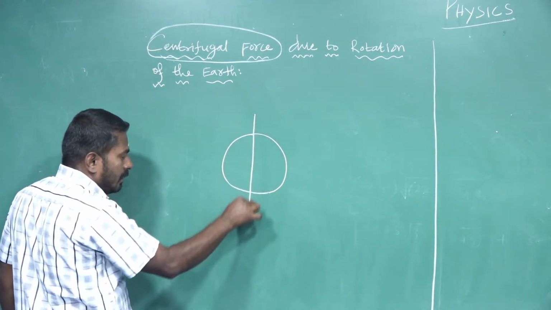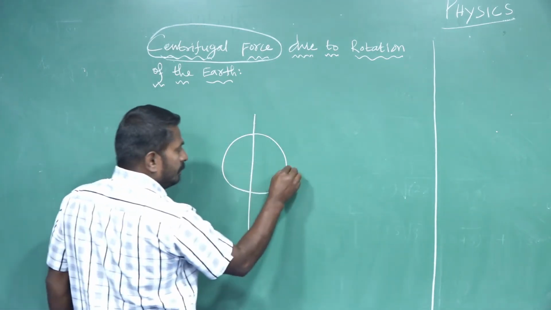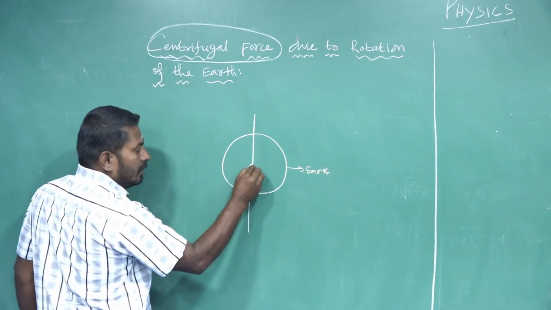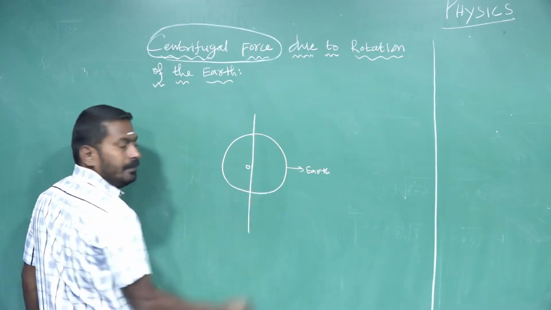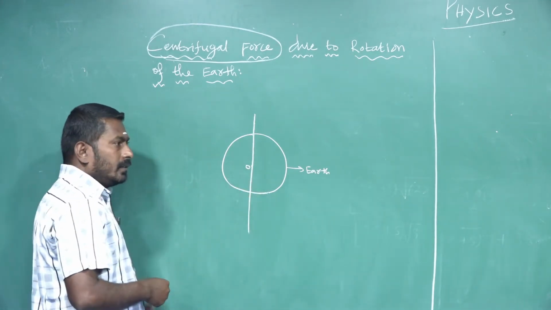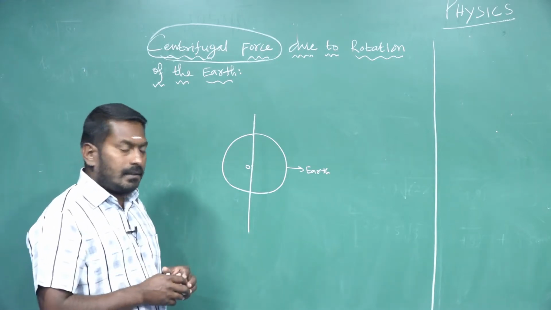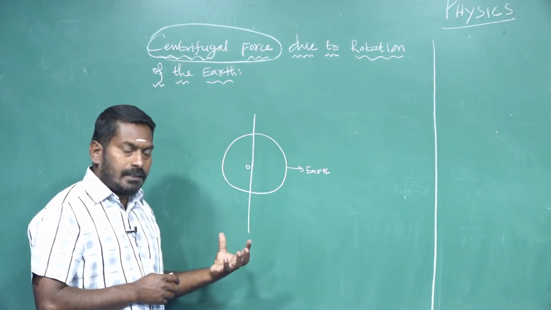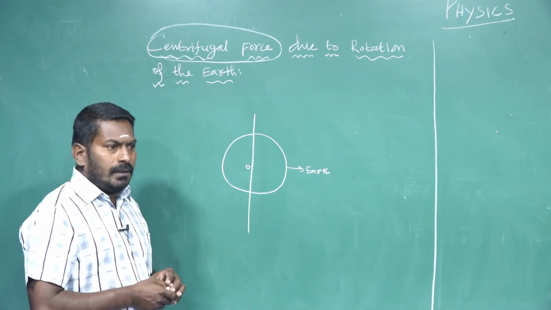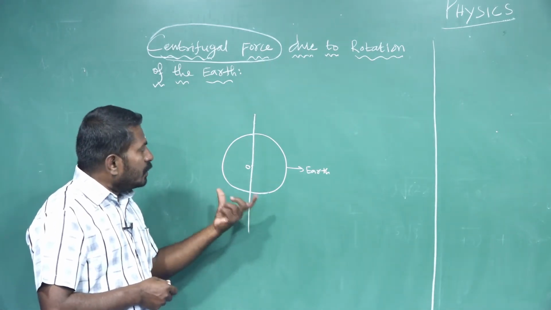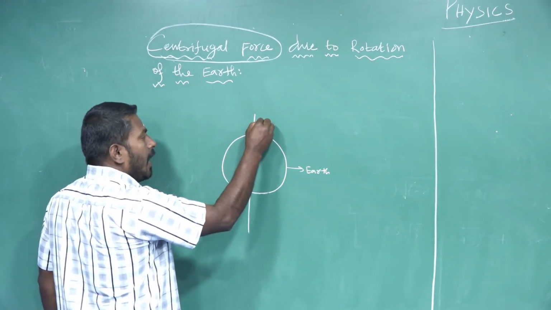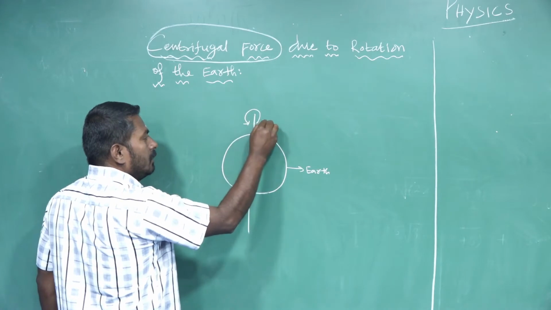It is the earth. Center of the earth, O. Generally, the earth is treated as an inertial frame of reference, but it is actually not so, because the earth rotates about its own axis with an angular velocity omega.